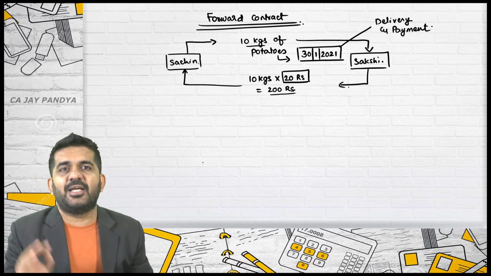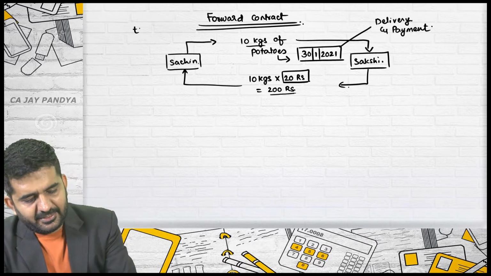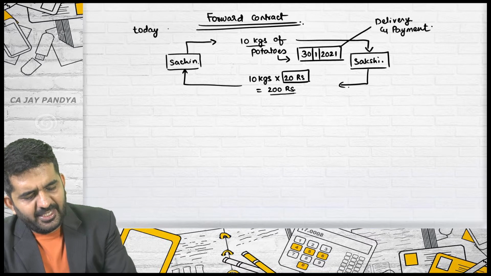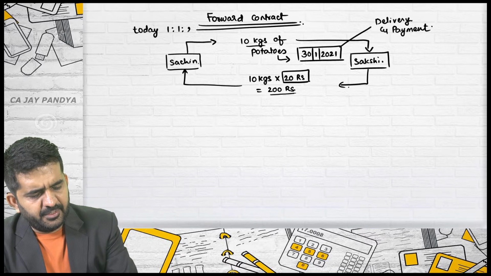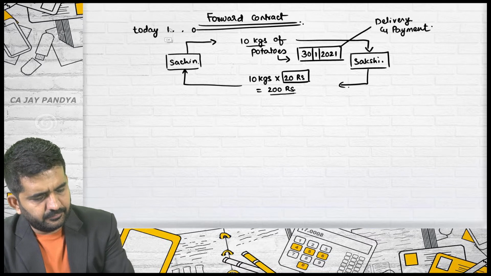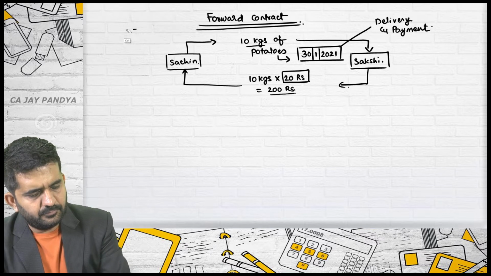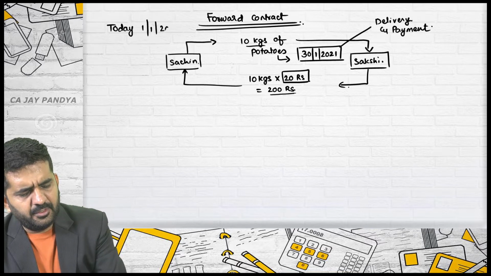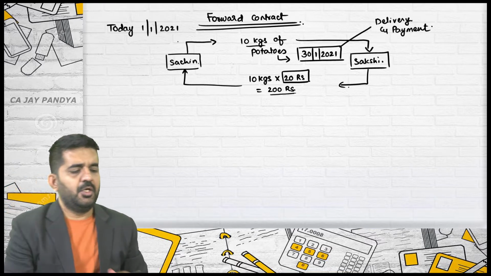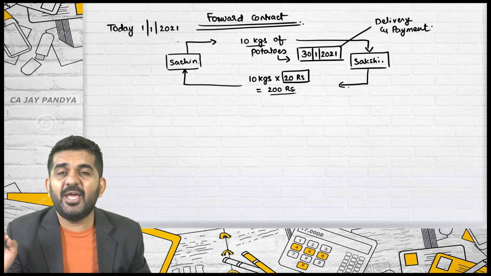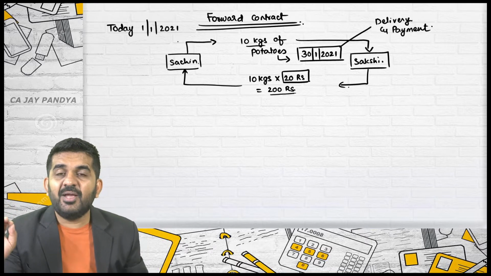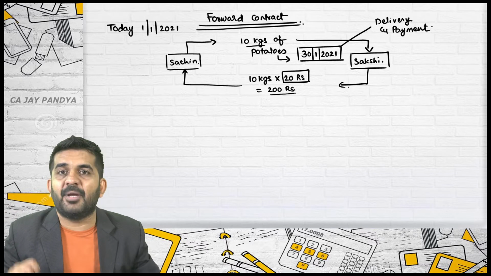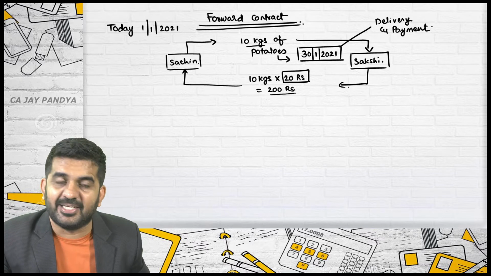And please understand which is today's date. Today's date is 1/1/2021. Today is 1st January, when the delivery of potatoes will happen on 30th January, after 30 days.